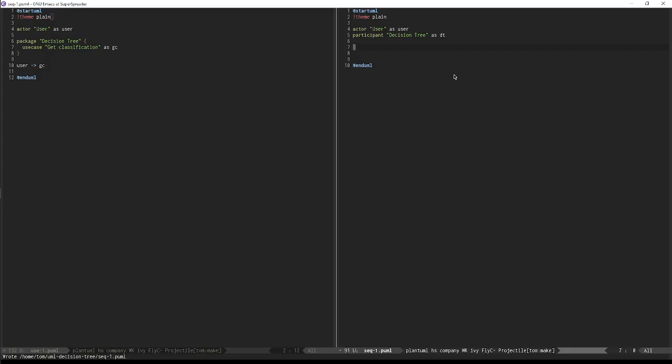So basically, the user says to the decision tree, here's an example. In other words, that's a feature. And then the decision tree is going to have to do some stuff, but eventually it's going to say back to the user, here is my predicted classification.